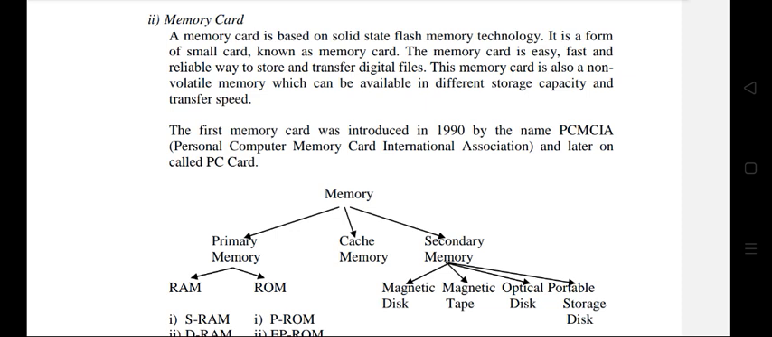A memory card is based on solid-state flash memory technology. It is a form of small card known as a memory card. The memory card is an easy, fast, and reliable way to store and transport digital files. This memory card is also a non-volatile memory which is available in different storage capacities and transfer speeds. The first memory card was introduced in 1990 by the name PCMCIA, Personal Computer Memory Card International Association, and later on called PC card.